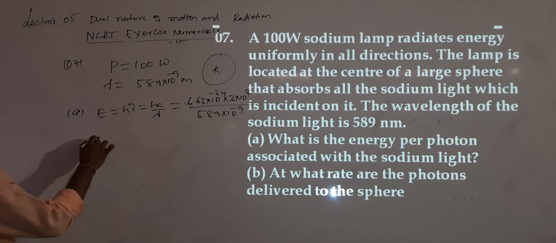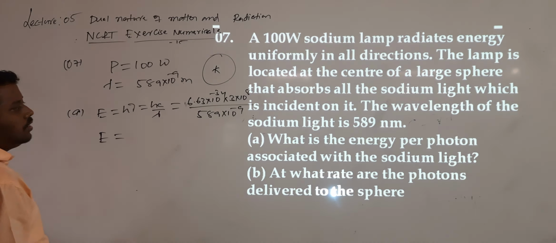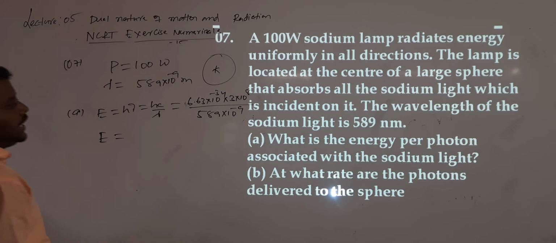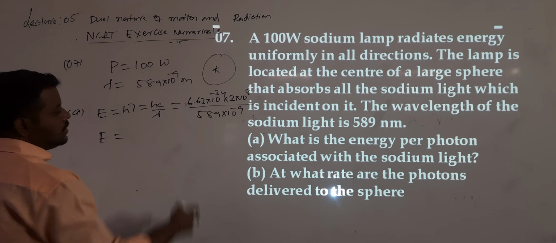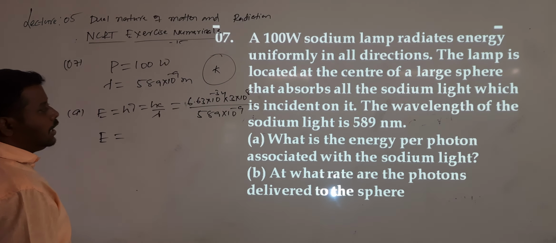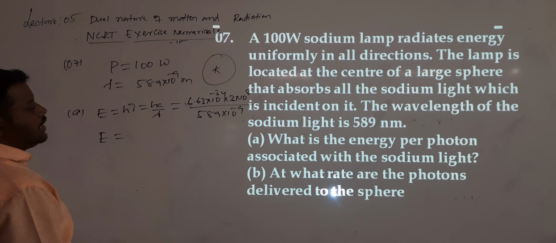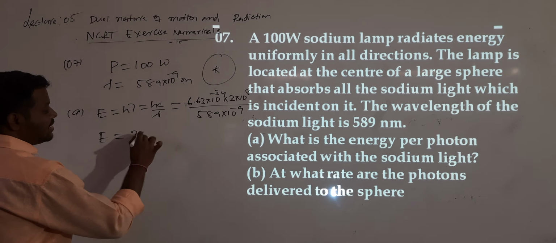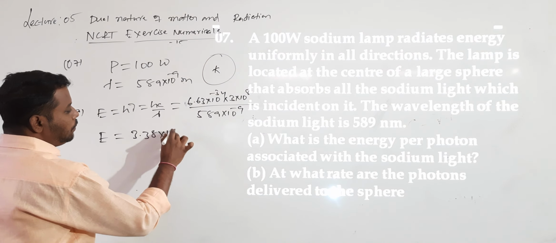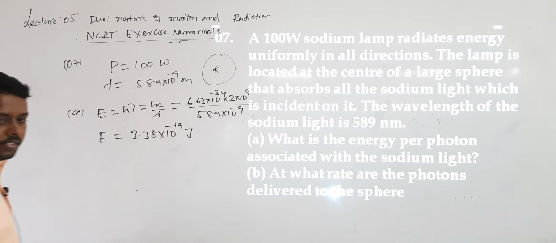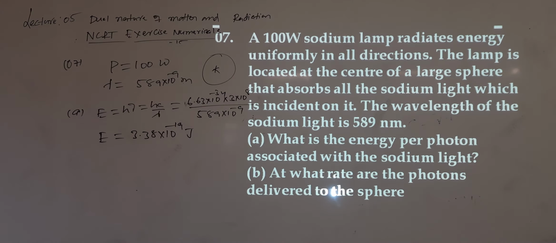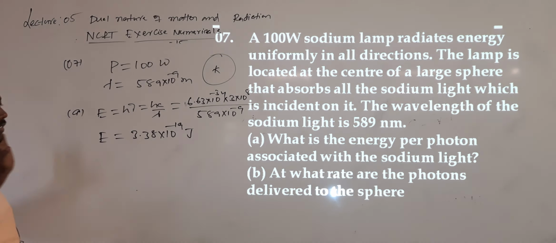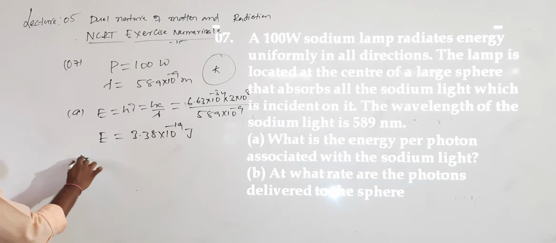So what do I get for the energy value? 589 divided by 6.63 goes nearly 9 times. 9 times means 3 ones are 3, 3 threes are 9. So 1 by 3 means I will get 0.33 something. What is the answer here? I will get exactly 3.38 into 10 power of minus 19 joules. The first one is completed.